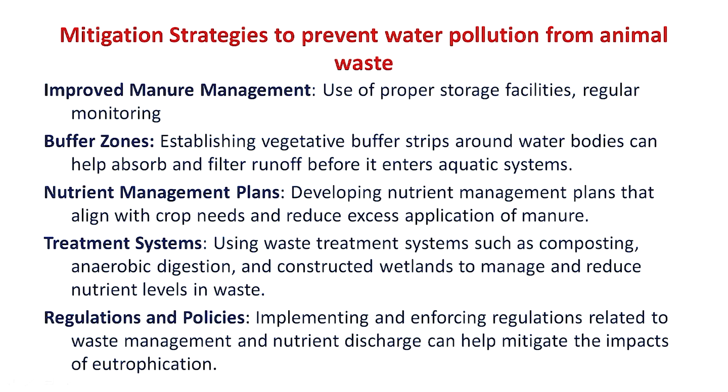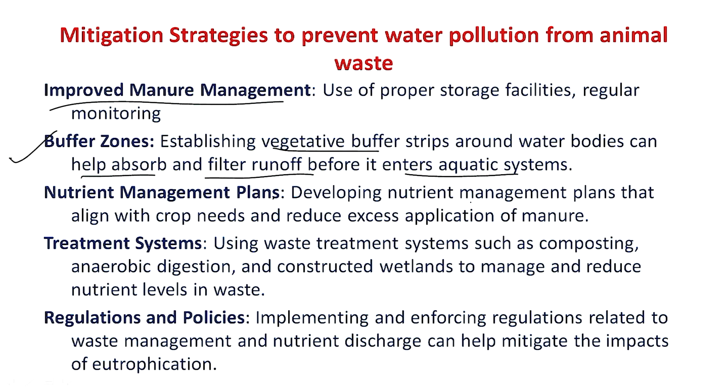So what are the different management strategies we should follow to prevent contamination of different water bodies with animal manure? First important is the manure management system. We should use a proper manure storage facility and regularly monitor for any leakage or breakage. Next is the use of a buffer zone. A buffer zone is a stabilized area developed between the water bodies and the animal farming system. The buffer zone helps in nutrient absorption and reduces the nutrient load in the water going to the different water bodies.